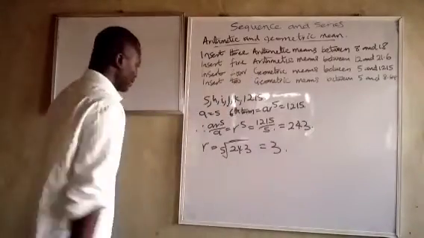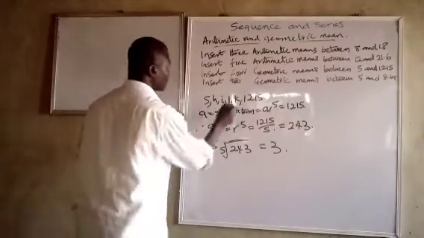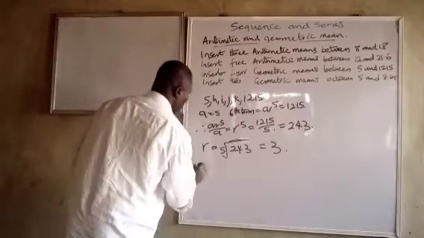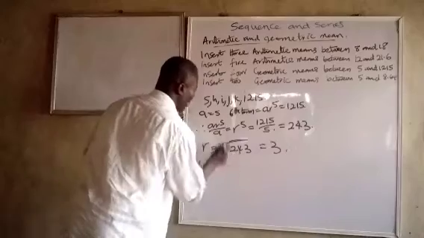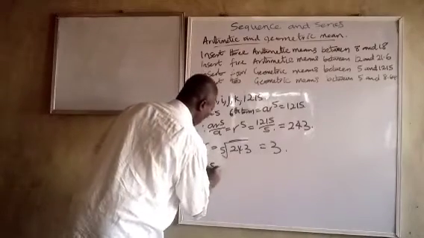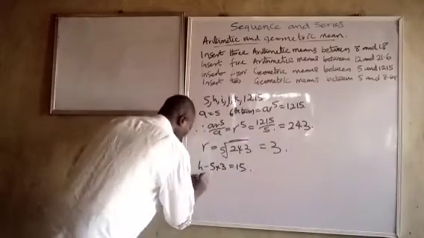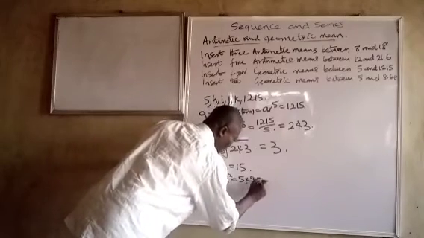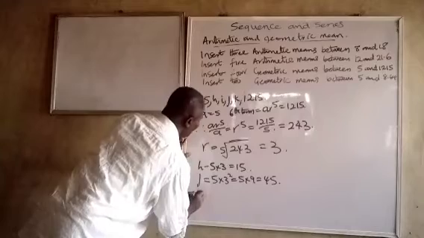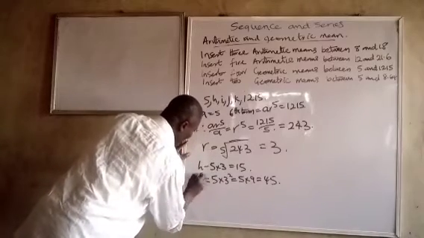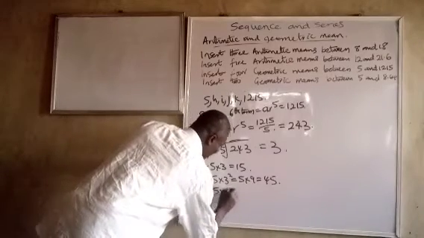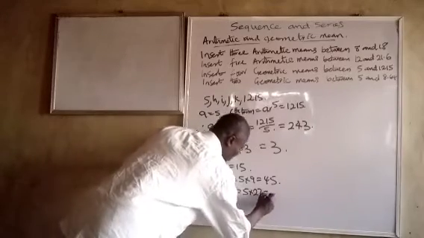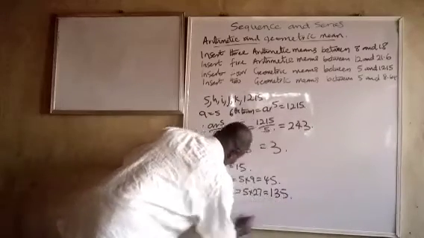So now let us insert the 4 terms, or means. The 4 geometric means. It's just like asking, insert 4 terms between them. So H, the first mean to be inserted, is 5 times 3, which is 15. I is 5 times 3 squared, which is 5 times 9, and that is 45. J is 5 times 3 raised to the power 3, which is 5 times 27, and that is 135.